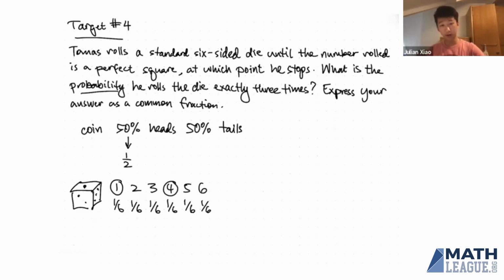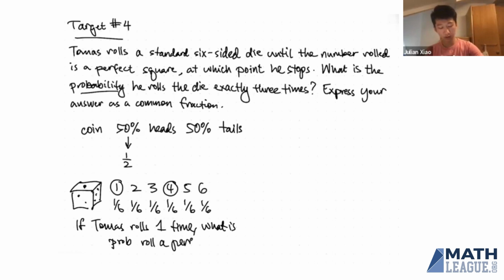So an important question we have to ask ourselves is, if Thomas rolls 1 time, what is the probability that he gets a perfect square? And in order to do that, you just need to add up these two probabilities together. So 1/6 plus 1/6, that means the total probability is 1/3 that on any given roll, he will roll a perfect square. So now what happens if we put together multiple probabilities?